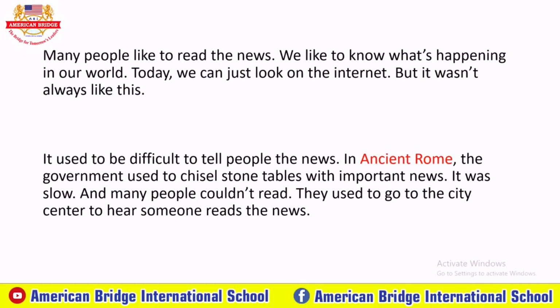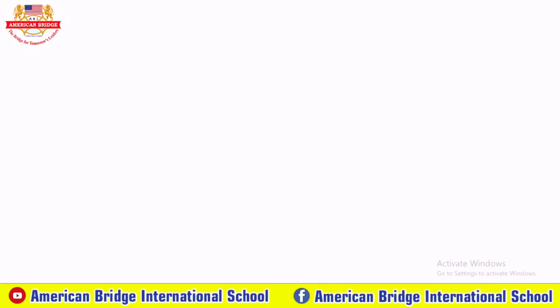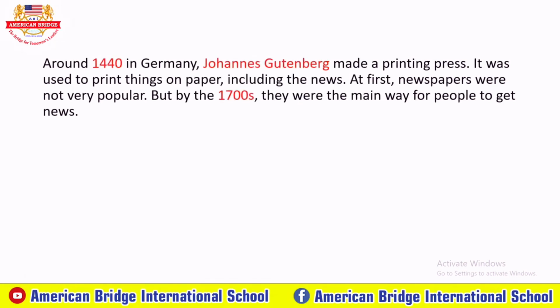Okay, now let's move to our next slide. Around 1440 in Germany, Johannes Gutenberg made a printing press. It was used to print things on paper, including the news. At first, newspapers were not very popular, but by the 1700s, they were the main way for people to get news.